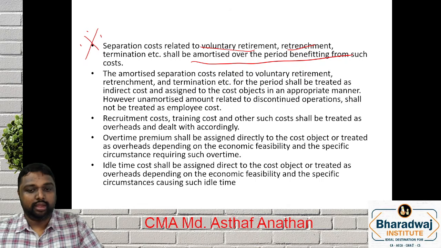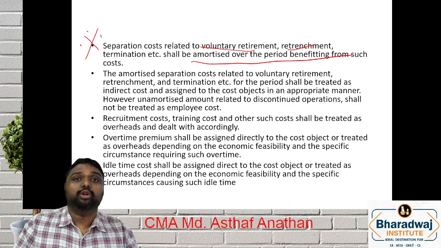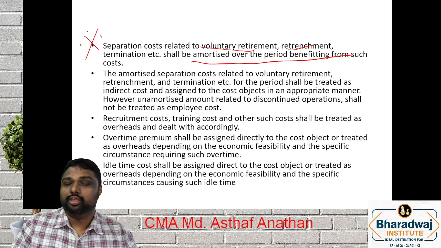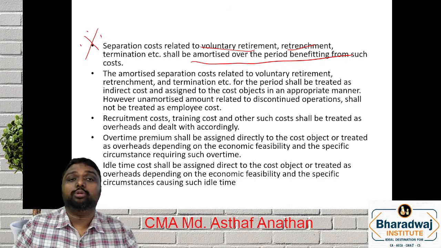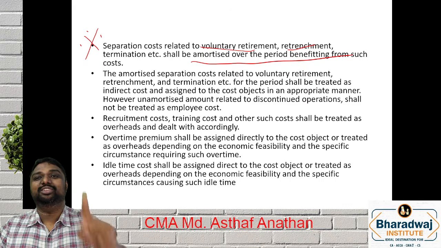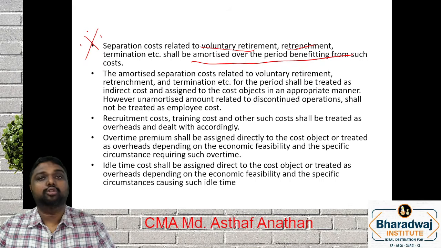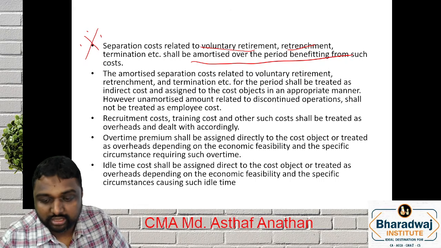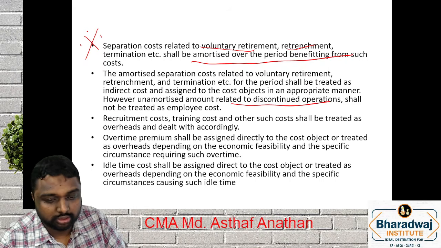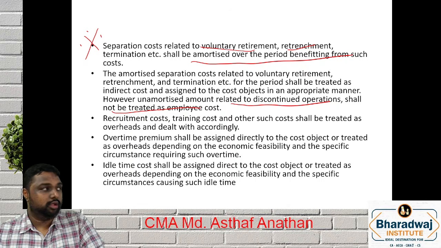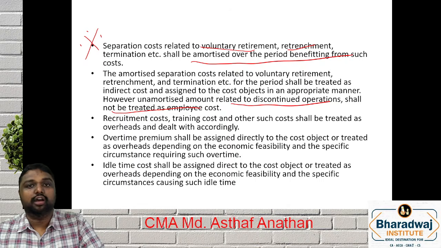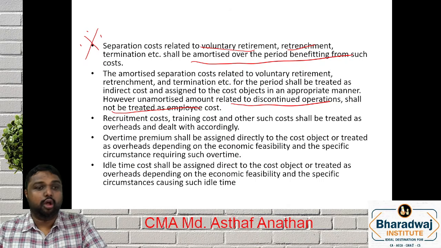Another point, see this unamortized portion, if you discontinue the operation, can you take it or not? Answer is no. Unamortized portion of discontinued operation will not be taken. This is very important. They will ask you in the exam also. Shall not be treated as an employee cost.